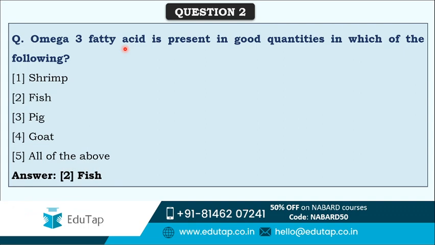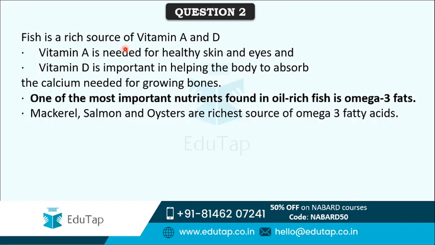We obtain good quantities of omega-3 fatty acids from fish. Fish is also a rich source of vitamin A and D. So remember that fish is a rich source of vitamin A, vitamin D, and omega-3 fatty acids.